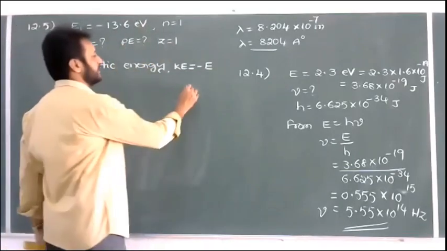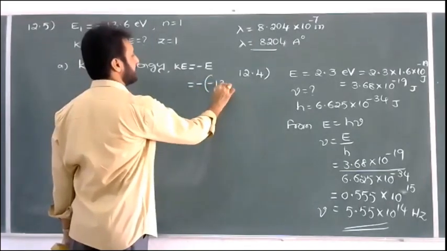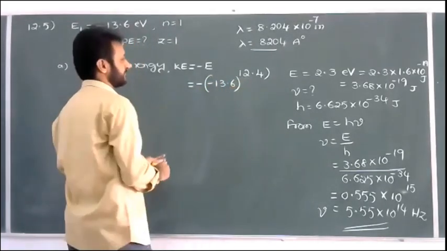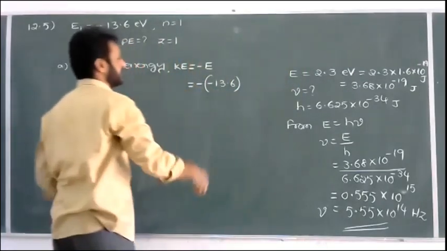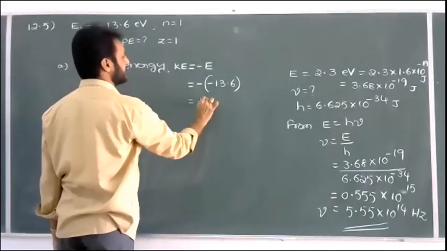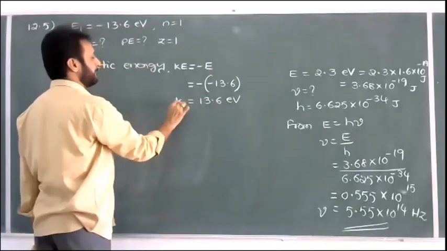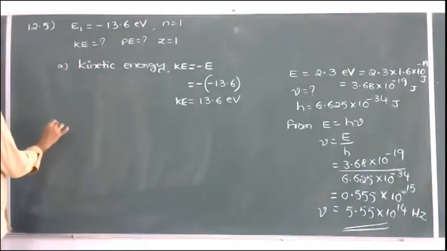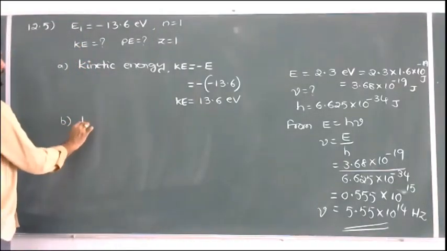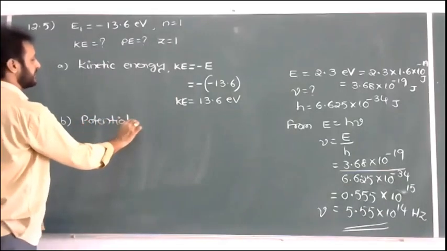Therefore KE is equal to minus of minus 13.6, which is plus. So the kinetic energy of the electron in the first orbit of the hydrogen atom is equal to plus 13.6 electron volt. Simple. First one answer. Second, B. What is the potential energy asked? Potential energy of the electron.